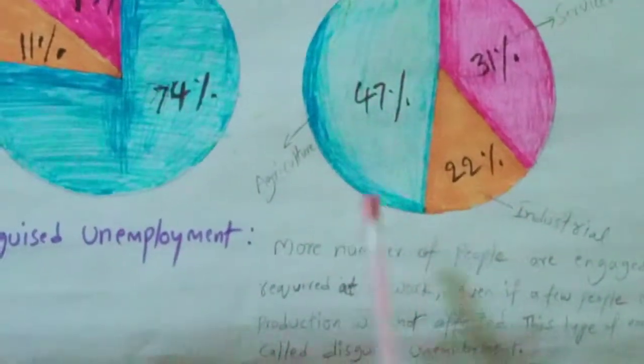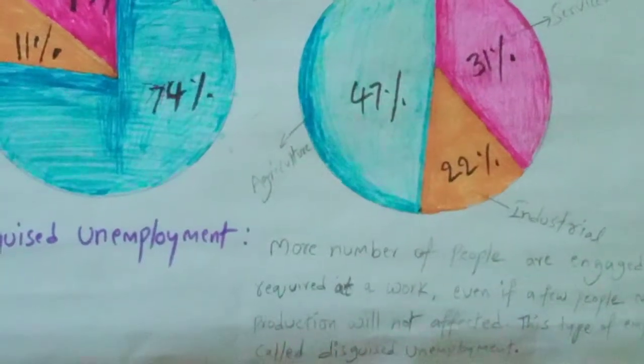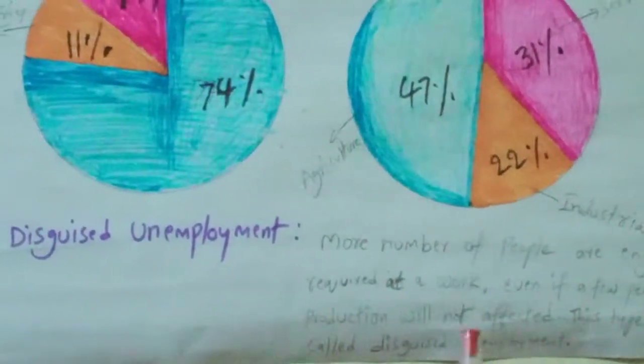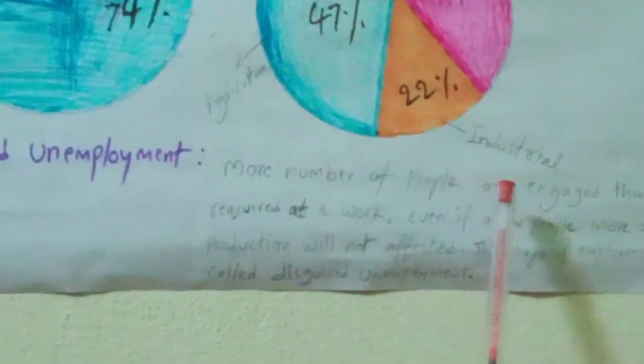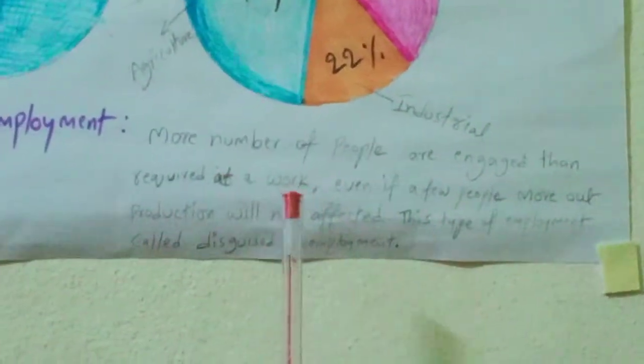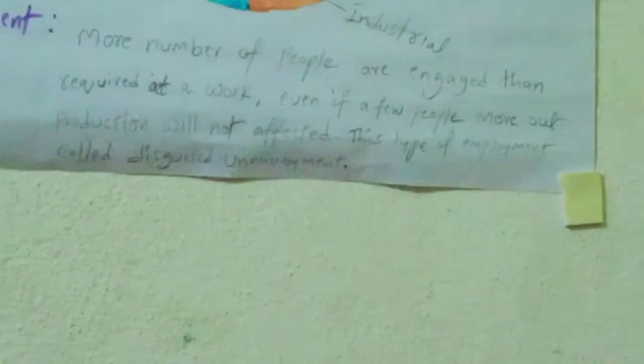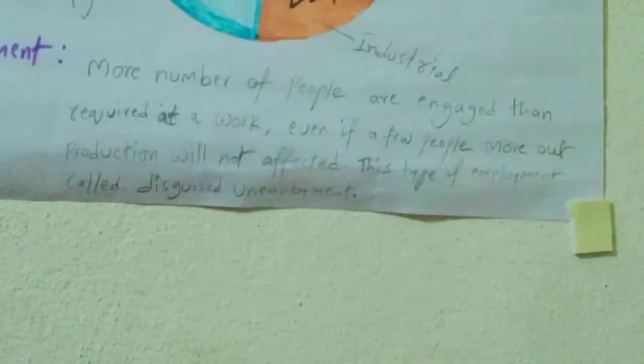That's why so many people are settled in the agriculture sector. Disguised unemployment means more people are engaged than required at a work. Even if a few people move out, production will not be affected. This type of employment is called disguised unemployment.